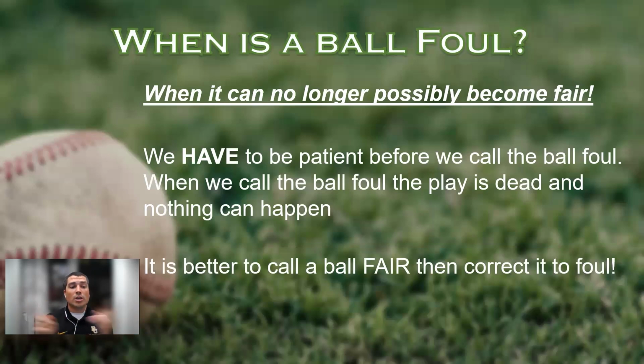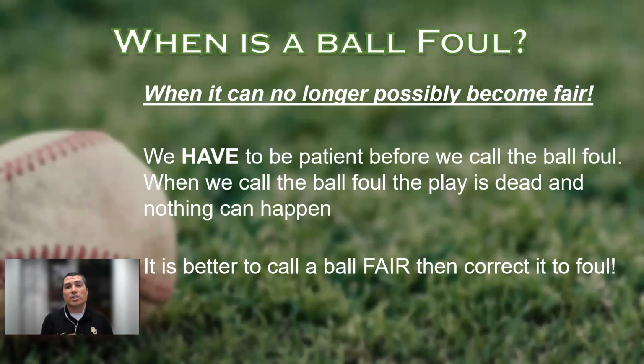As opposed to the opposite, where you call the ball foul, and then you realize your mistake and go, oh, shoot, what did I just do? If you're going to change that call, then you, as an umpire, have to put runners where you think they would be had that ball not been called erroneously. And let me tell you, that is a losing conversation 100% of the time. So please, if you are unsure, call the ball fair.